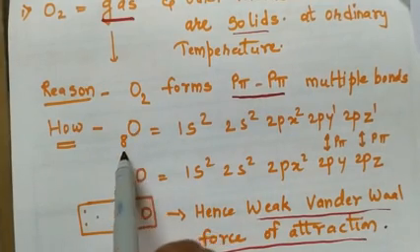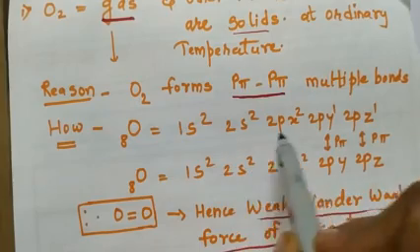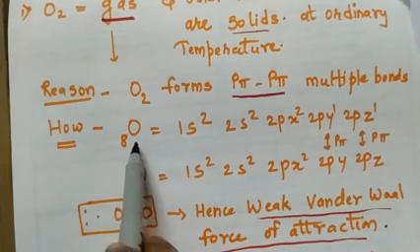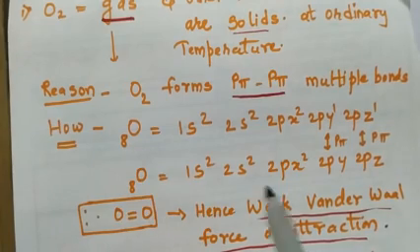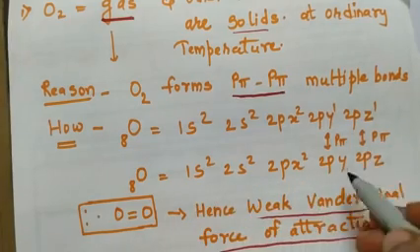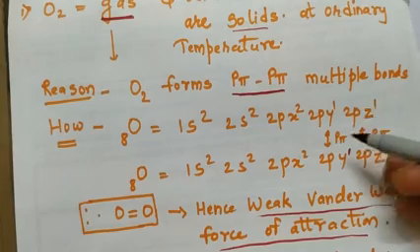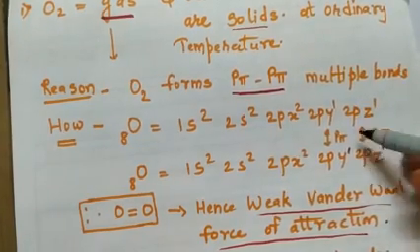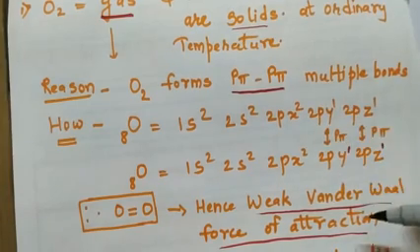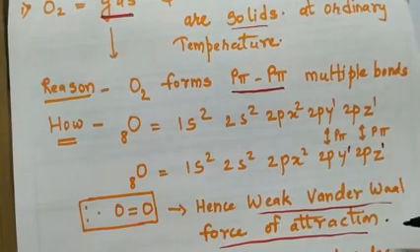We will write oxygen, its atomic number is 8, so the configuration becomes 1s2, 2s2, 2px2, 2py1 and 2pz1, correct? Similarly, this is one oxygen atom and this is another oxygen atom. So the other oxygen atom will also have the same configuration, 1s2, 2s2, 2px2, 2py1 and 2pz1. So when two oxygen atoms get bonded, 2py and 2py will overlap with one another, and 2pz and 2pz will overlap with one another, and they will form p-pi bonding, right?